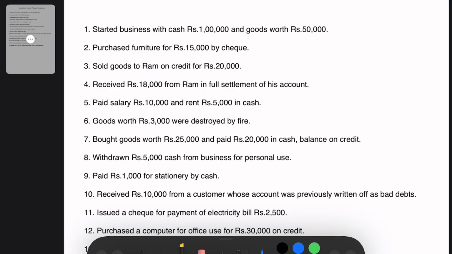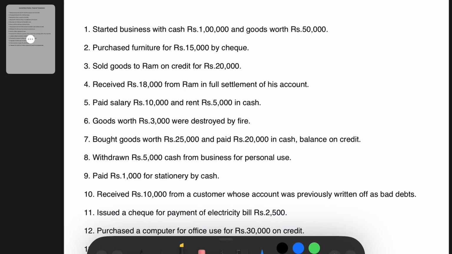So goods worth rupees 3,000 were destroyed by fire. So we are going to debit the destroyed by fire account. Since this is an uncertain event, we will have to create a different account for this. So we will name it the destroyed by fire account. That account will be debited, and since we are losing 3,000 rupees worth of goods from our business, the goods are treated as going out of the business because they are already destroyed.